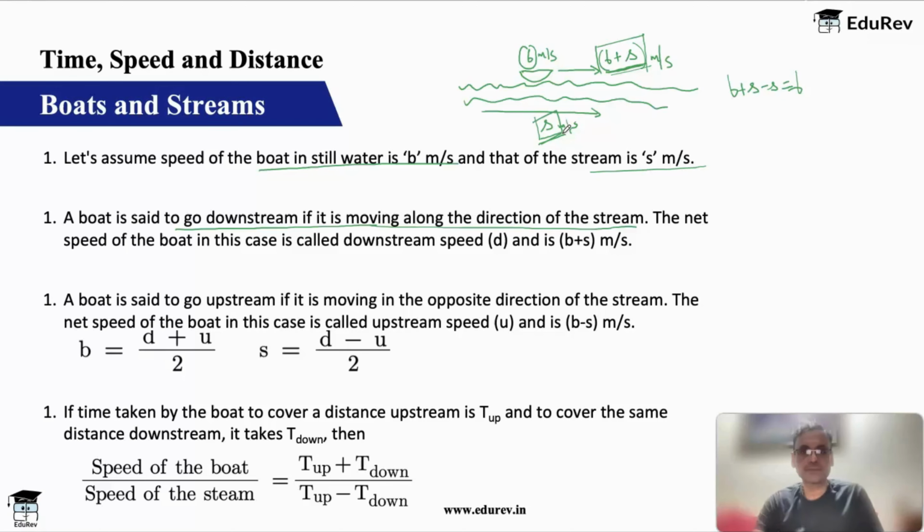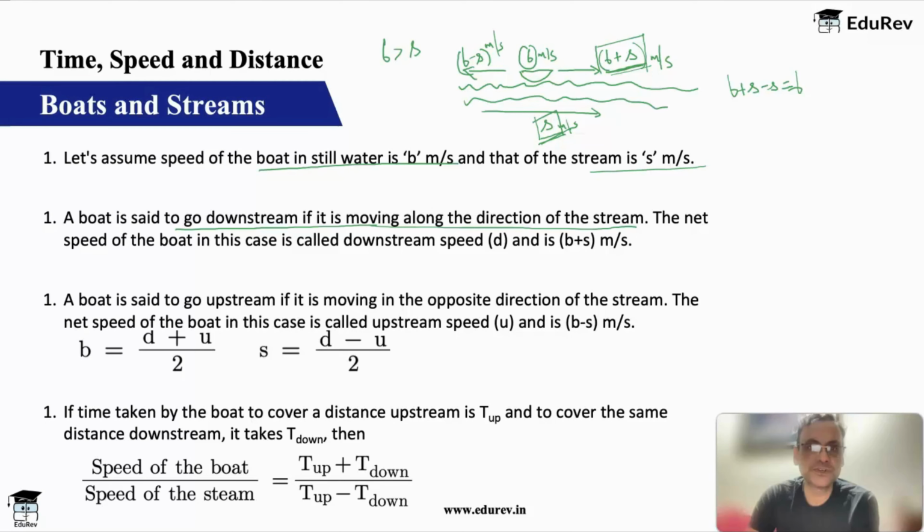Okay. Similarly, if the boat is going up at the same speed of b meters per second, then first thing, for the boat to move up, obviously it should have speed greater than that of the river. So b has to be greater than s. Otherwise the boat will never move up. The river will always pull it down. Okay, so if b is greater than s, then the final speed of the boat is going to be b minus s meters per second.